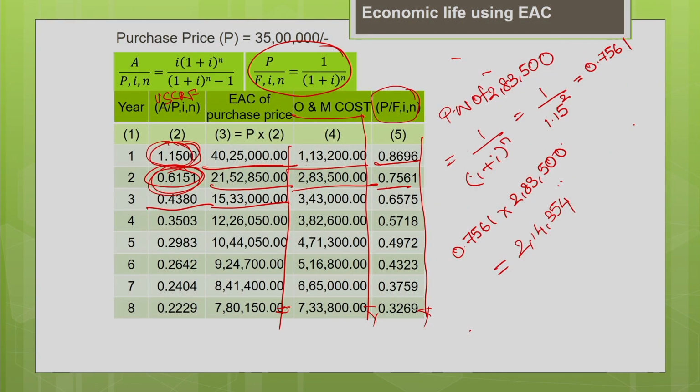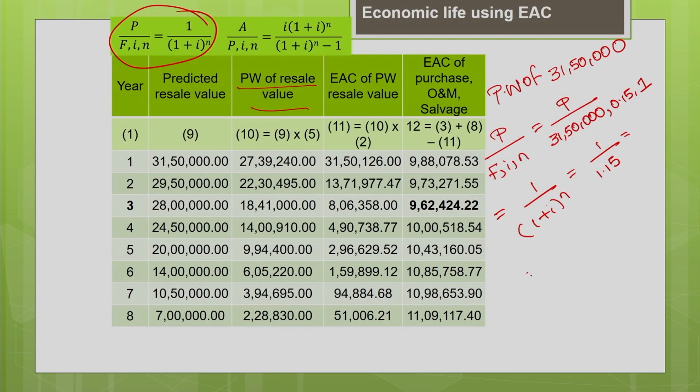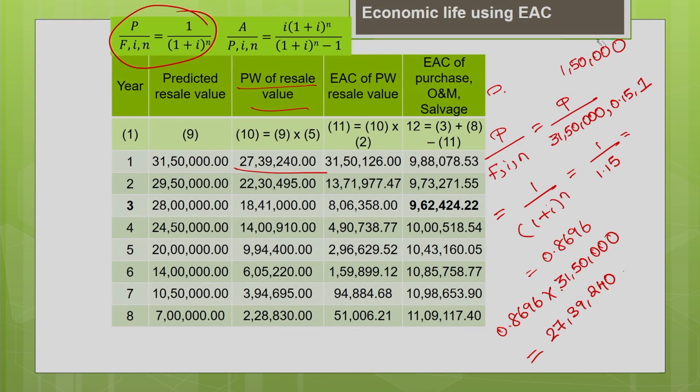We have already calculated the present worth factor as 0.8696. You multiply 0.8696 with 31,50,000. That will give you the present worth of the resale value, 27,39,240.